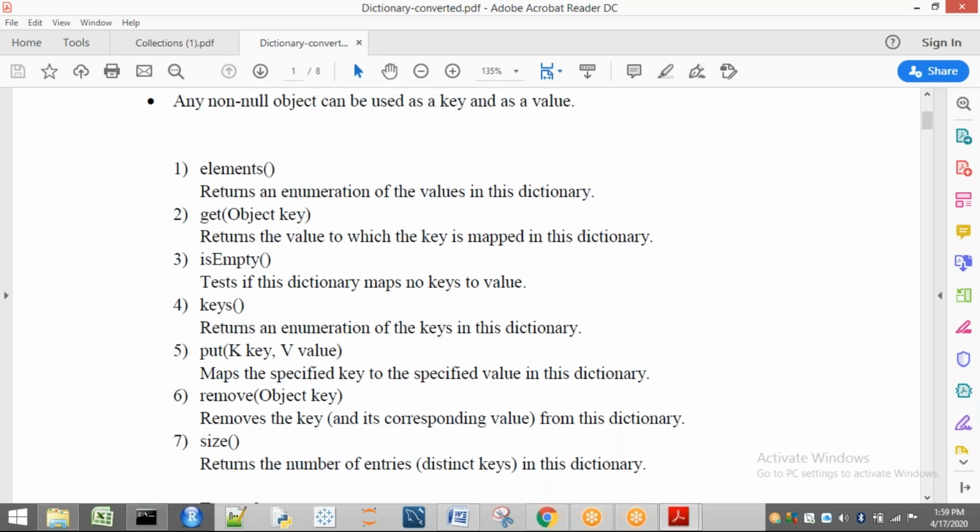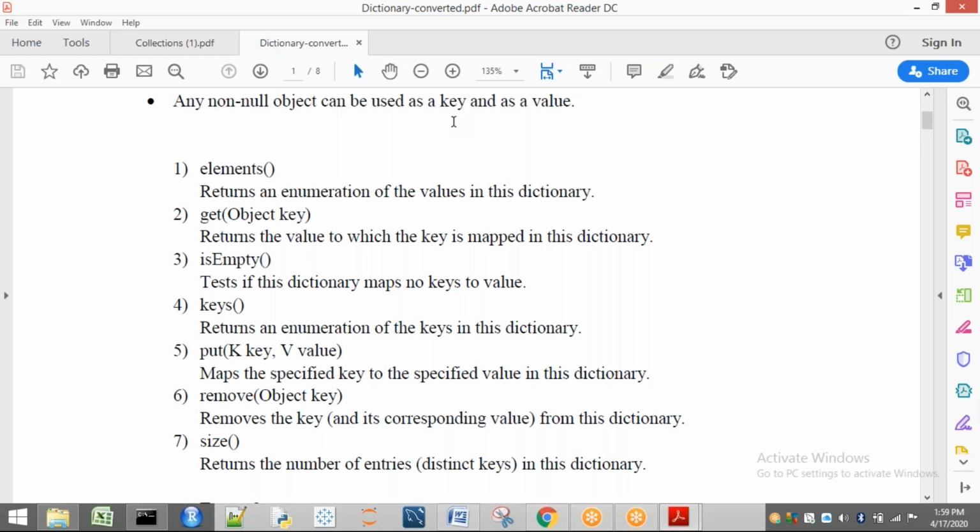Every method here we have already seen, but I have to tell you that these methods are present in this dictionary class. From this dictionary class only, the remaining classes, hash table and properties, have taken these methods. Already we have seen the elements method while discussing enumeration. What is meant by enumeration?